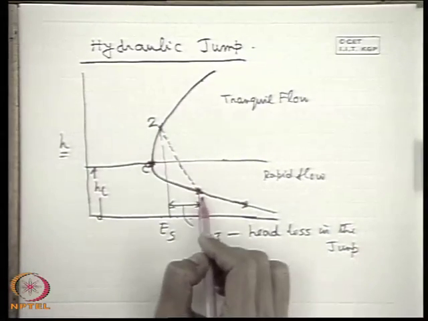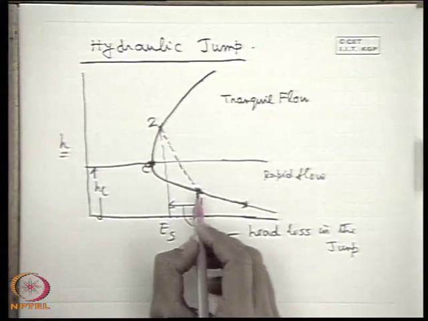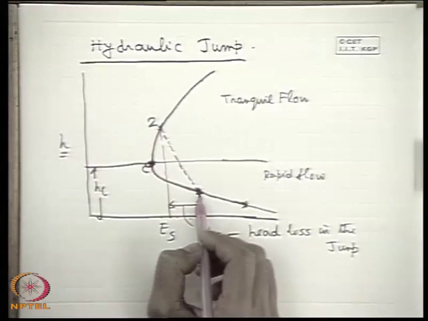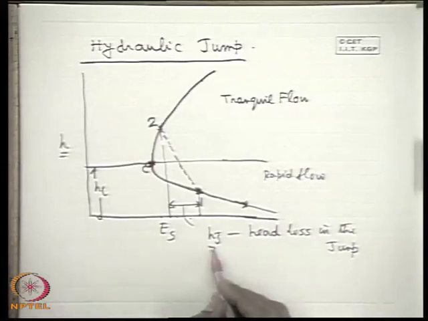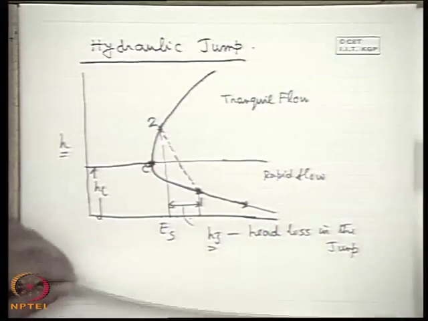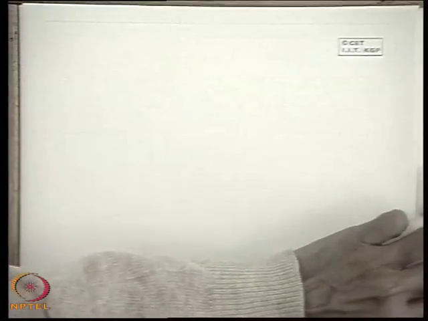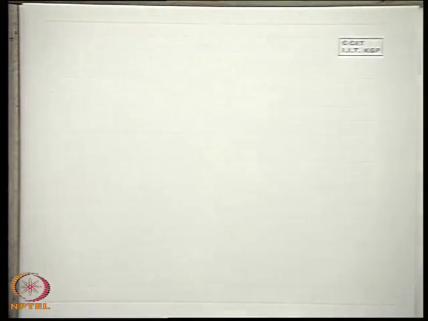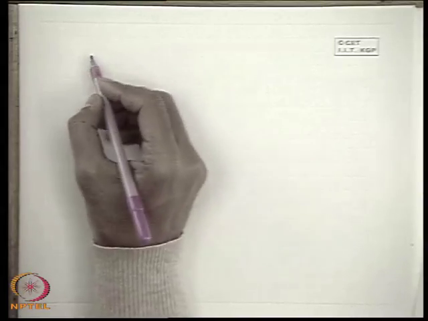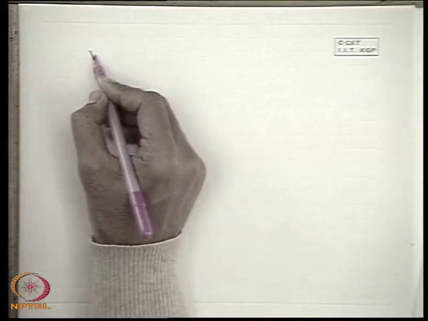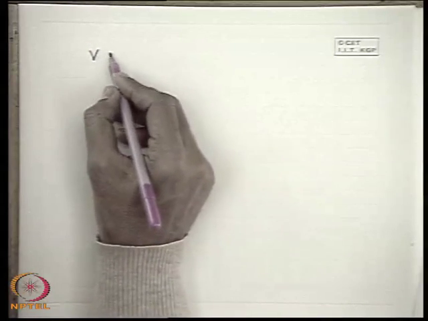Now we will first find out the relationship between these two depths, that is the depth in the rapid flow and the tranquil flow in a hydraulic jump, and then we will find out what is the head loss in the hydraulic jump. Now, if you remember, we derived some equation regarding the depth of flow and the velocity while deriving the velocity of propagation of the disturbance wave, you will remember the disturbance wave will propagate.